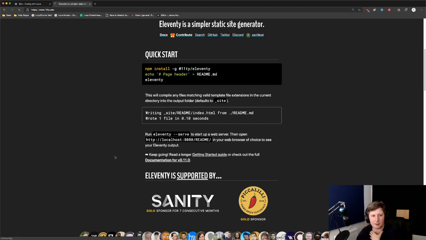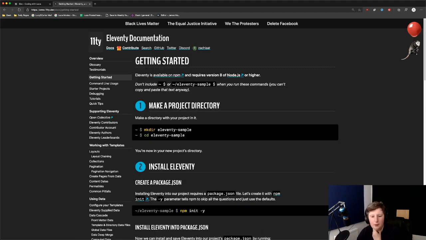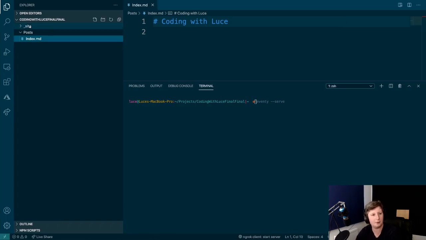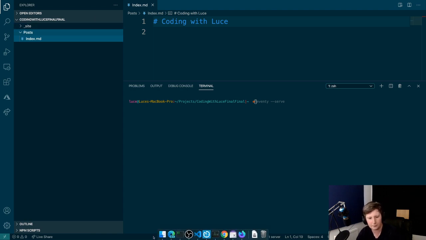There's a longer getting started guide if we want. But essentially, we've seen that we can create those files like that. So now what we're going to do is delete everything in here from Finder.